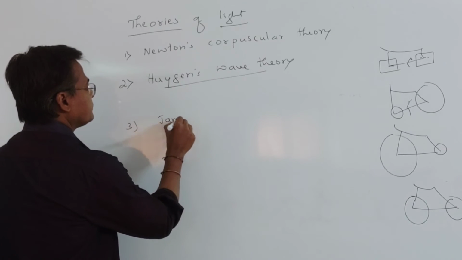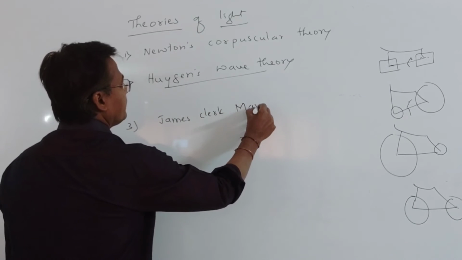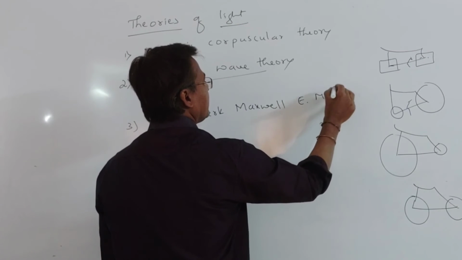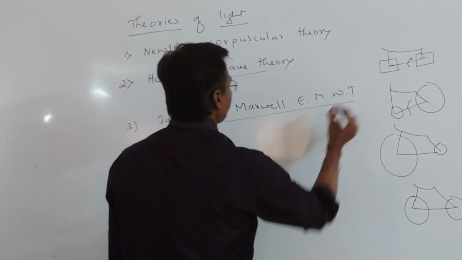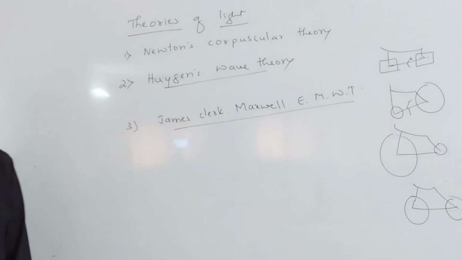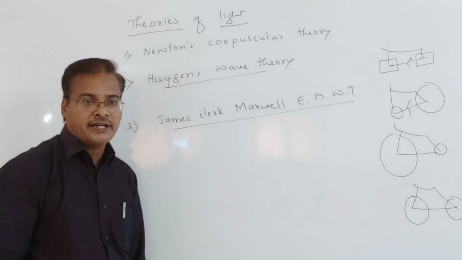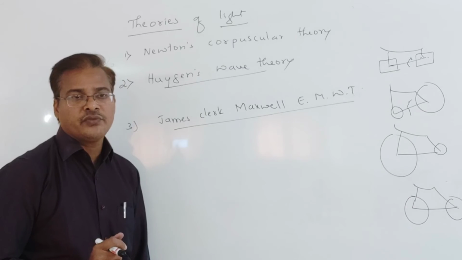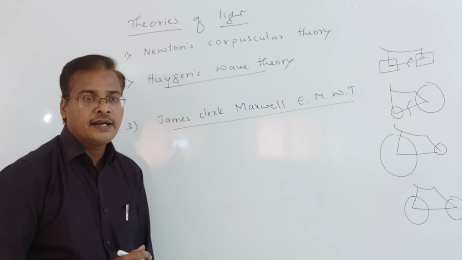James Clerk Maxwell gave the electromagnetic wave theory. What he explained is that light vibrates in two fields. One is the electric field, and the other is the magnetic field.